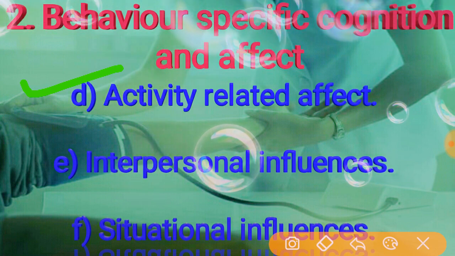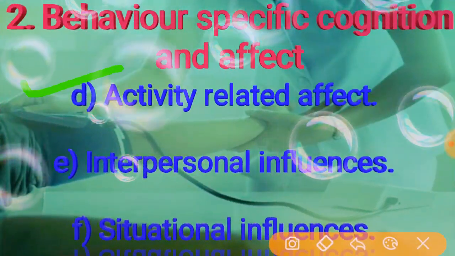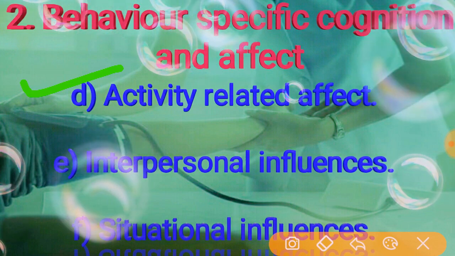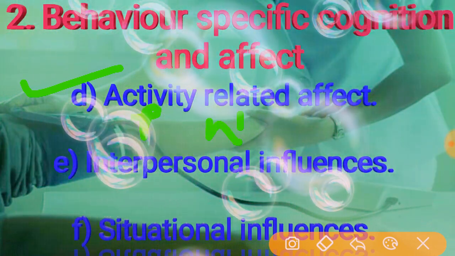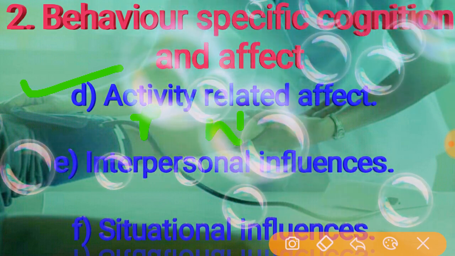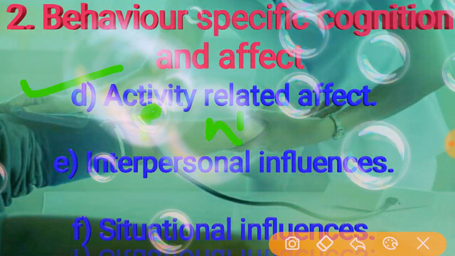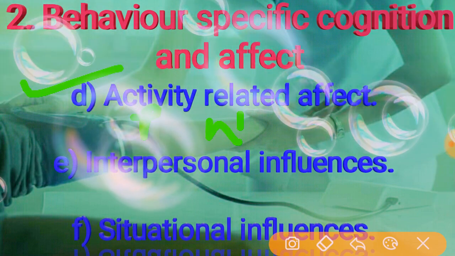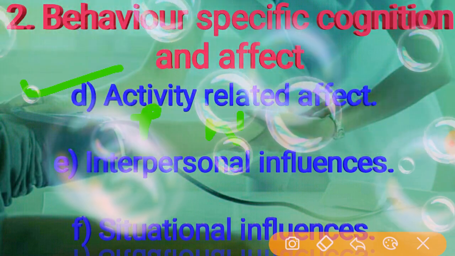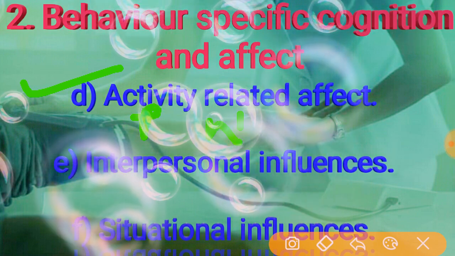Then coming to the next one, activity-related effect. See, in each and every activity there will be a positive and a negative effect. Here the subjective positive and negative feelings occur before, during or following the behavior, based on the stimulus properties of the behavior itself.